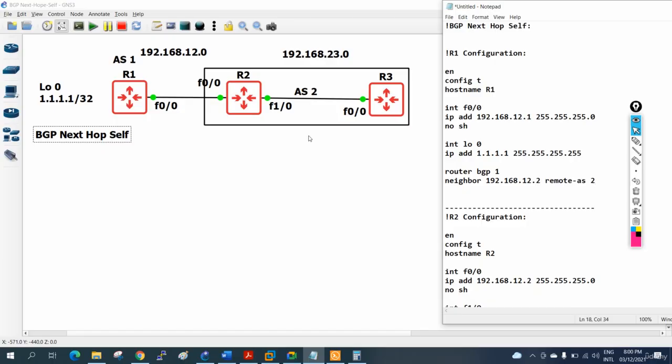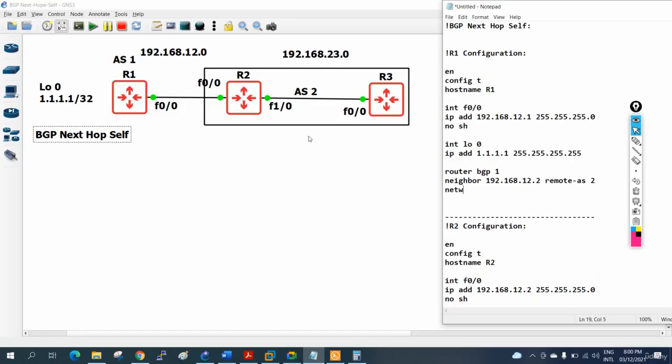And I need to advertise my interface, so I will write network. What is my network? 1.1.1.1. I need to write the complete IP because I am using /32, so I need to write the complete 255.255.255.255 mask. If you use /8, for example, then you need to write 1.0.0.0 mask 255.0.0.0. But I use /32, so I put the complete subnet mask. This way I configure BGP in router 1.